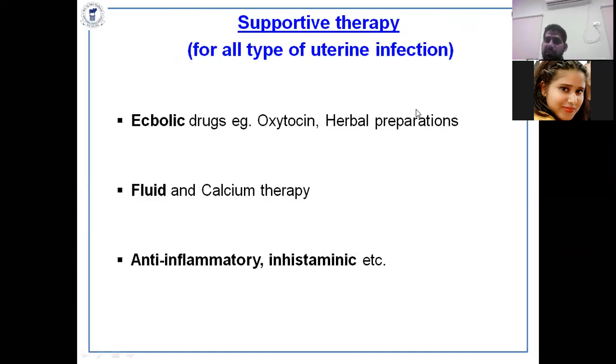So supportive therapy, ecbolic drugs, and oxytocin mainly work within 1 day or 8 to 10 hours. Herbal preparations should be used; you can always use herbal preparations in cases of septic metritis, puerperal metritis, endometritis, and other conditions. They promote proper uterine health. Fluid therapy and calcium therapy should be used on the basis of your diagnosis and requirement. Okay.